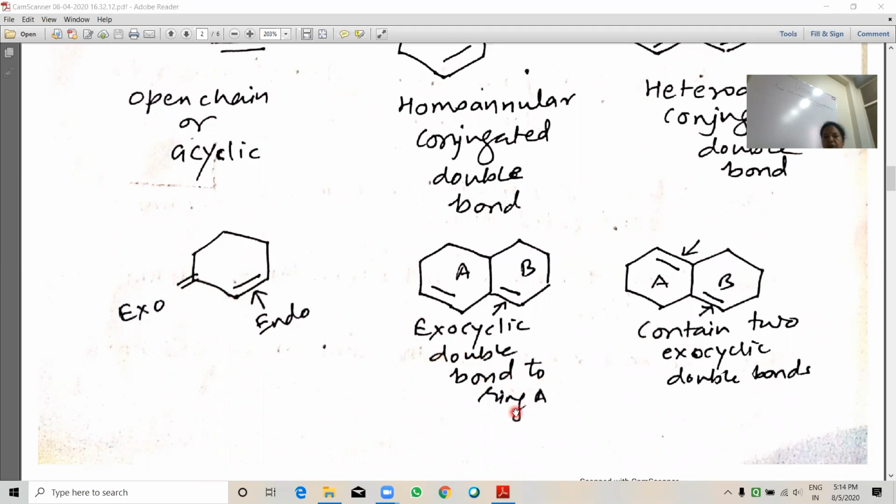Exocyclic double bond to ring A. This ring B double bond is exocyclic for ring A, right? Here, ring A double bond is exocyclic for B, and B double bond is exocyclic for A.